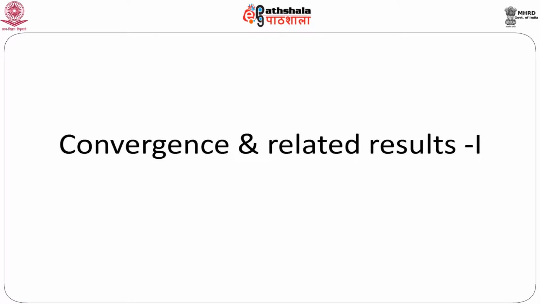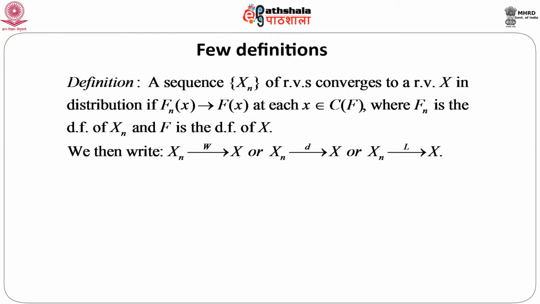Let us first define a few types of convergence relating to a sequence of random variables. The first one is convergence in distribution.